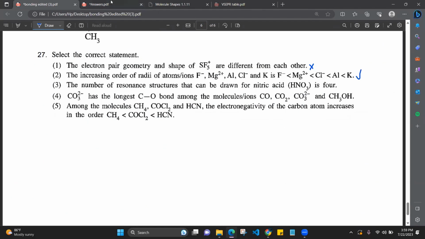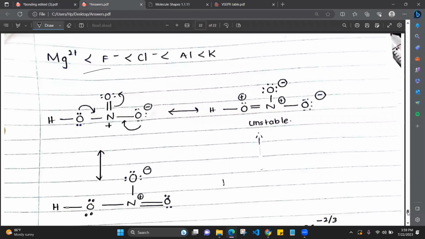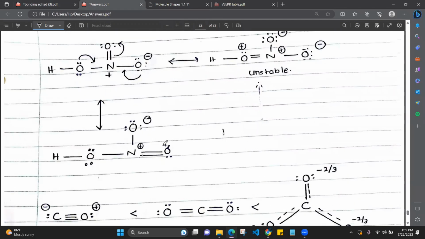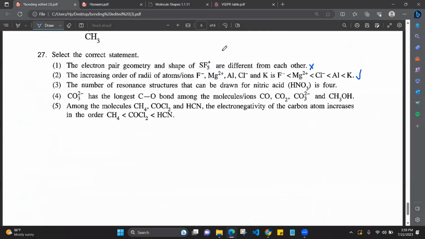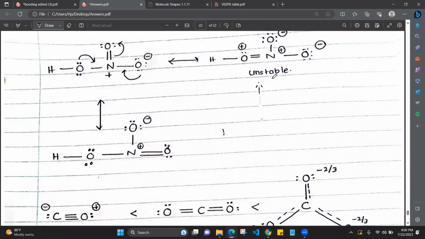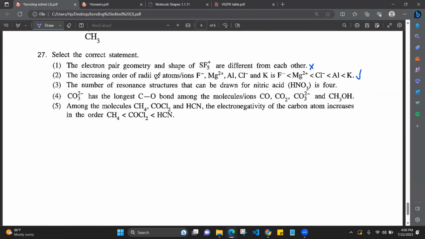The number of resonance structures for HNO3. Now you just draw the resonance structures. They are not asking the number of stable resonance structures. They are asking the number of resonance structures that can be drawn for nitric acid. One is unstable, but we have to count that also. It is a resonance structure. So there are 3, not 4. So that is wrong. Carbonate has the longest carbon-oxygen bond among the molecules, this and this.